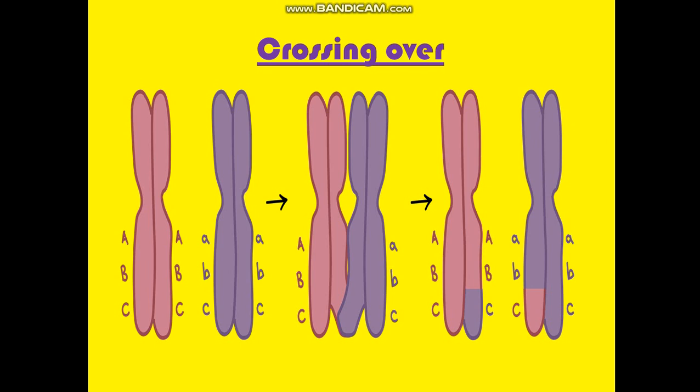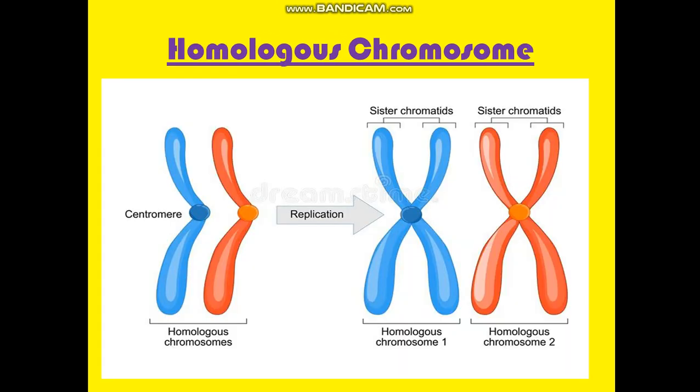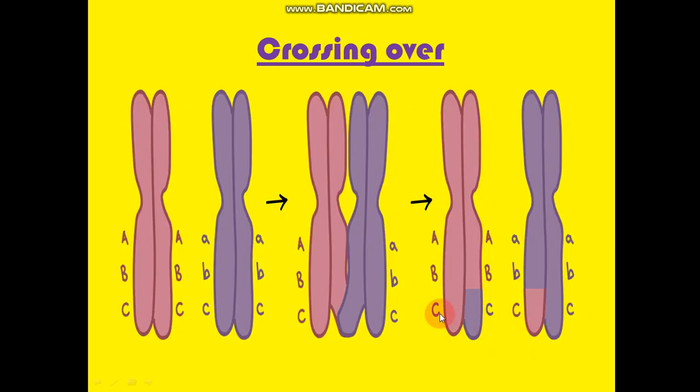This is a very important point. Generally the sister chromatids are identical, but due to crossing over they become non-identical, because one of the sister chromatids has exchanged genetic material with the homologous pair. Clear? These are non-identical sister chromatids. This is a very important point. Watch the video again and again if you do not understand at once, and build up this concept.